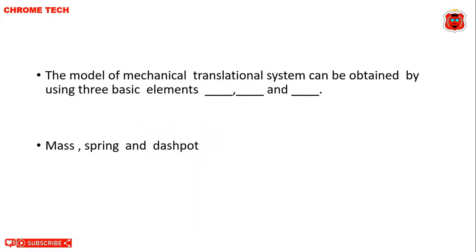The model of mechanical translation system can be obtained by using three basic elements: mass, spring and dash pot. Mass, spring, dash pot is the correct answer.